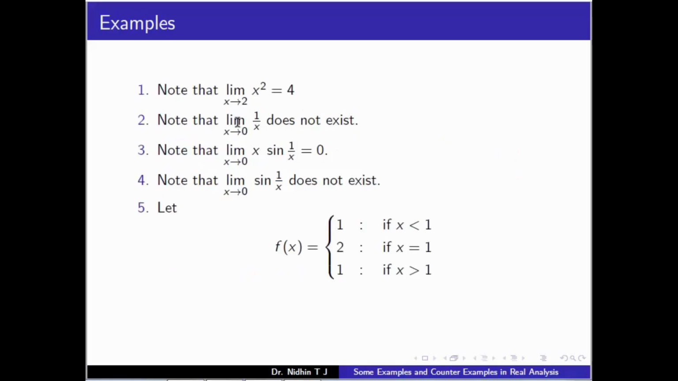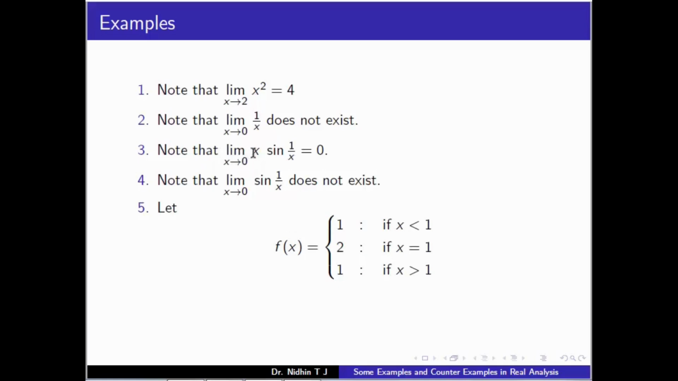So some examples. Note that if the function f of x is x squared, it is easy to show that the limit as x tends to 2 of x squared is 4. And note that the limit as x tends to 0 of 1 by x does not exist. For this one, if x approaches 0 from the positive side, 1 by x goes to infinity, and from the left of 0 it goes to minus infinity. In any case the limit does not exist.